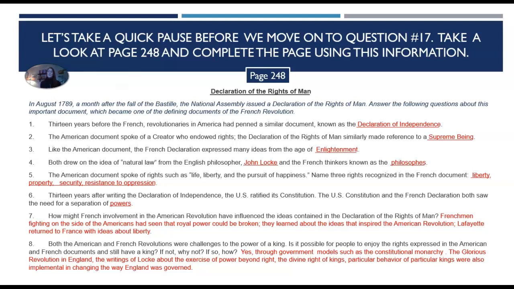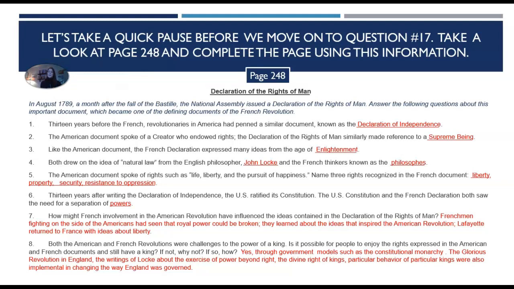And question number 8. Both the American and French revolutions were challenges to the power of a king. Is it possible for people to enjoy the rights expressed in the American and French documents and still have a king? If not, why not? And if so, how? So, yes, through government models such as the constitutional monarchy, kings can still be in power. But just like Britain today with the constitutional monarchy, there's an elected official, which is the prime minister, and there's still the monarchy, the king, who comes to power through family line.